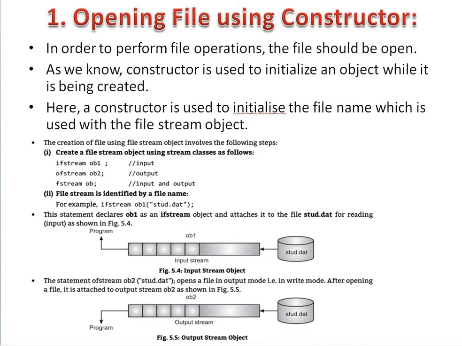As we know, a constructor is used to initialize an object while it is being created. A constructor is a special member function whose task is to initialize the object of the class. That means a constructor is used to initialize the object whenever that object of the class is created. Here, a constructor is used to initialize the file name which is used with the file stream object.